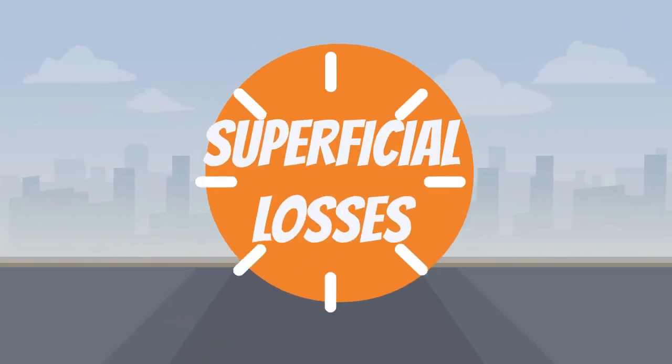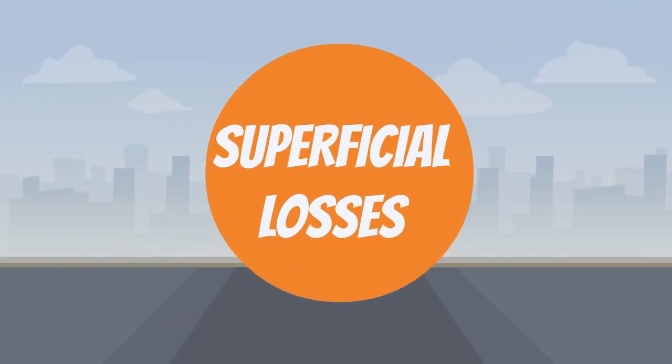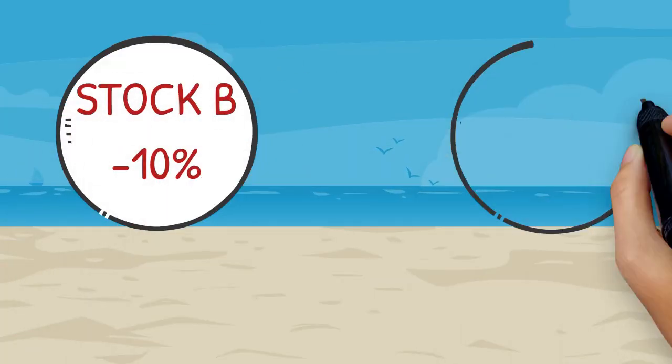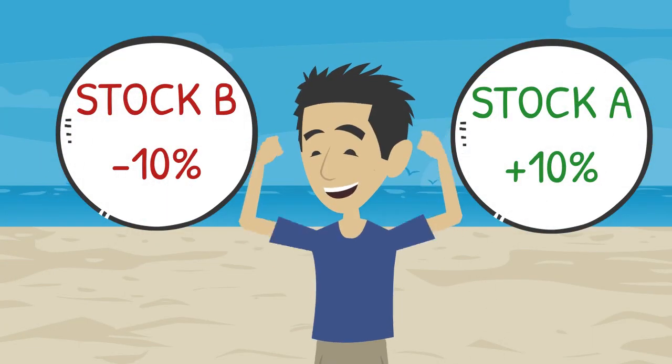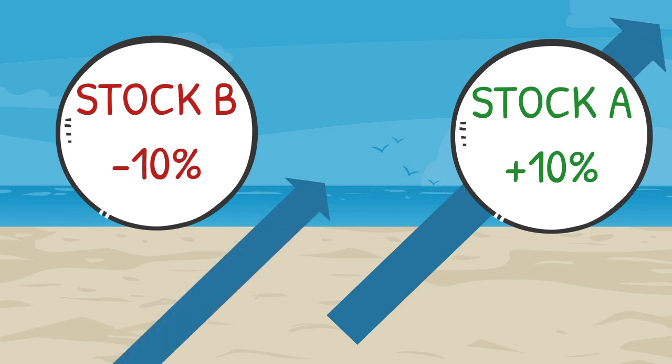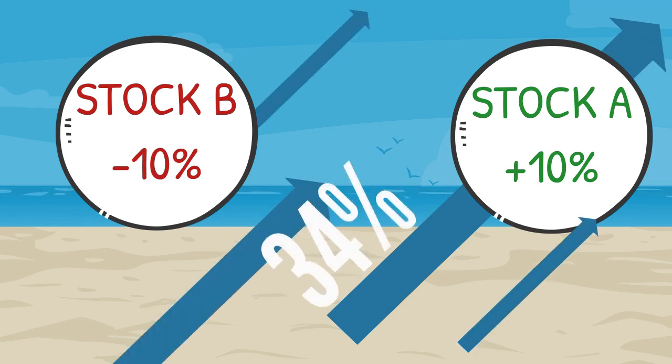So what exactly is a superficial loss, and why do we need to know about it? In our previous example, it is an ideal situation. You have a stock that is at a gain and a stock that is at a loss, and you have no vested interest in continuing to hold either one of them. But what if one of the stocks is in a company that you believe is poised to break out and take off, and you would like to keep investing in it?